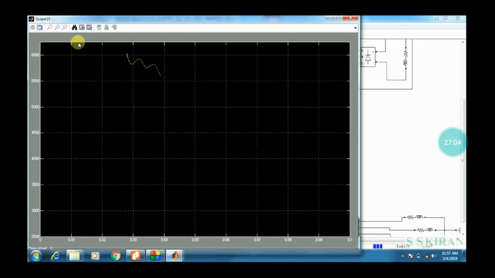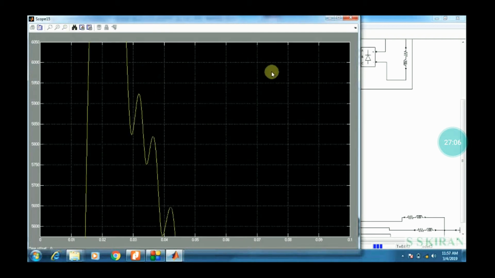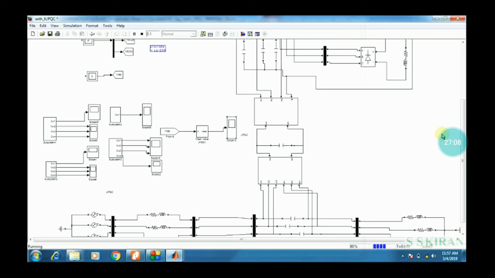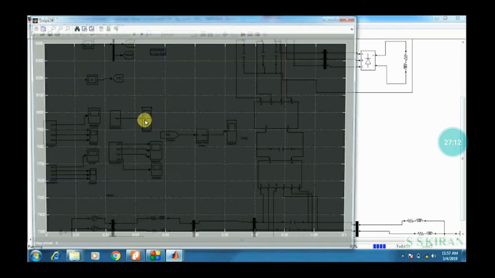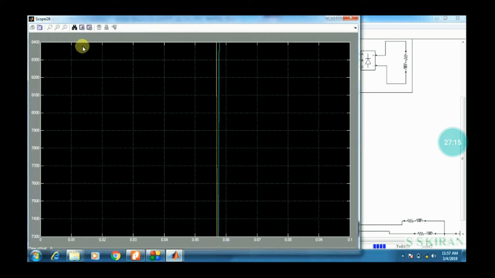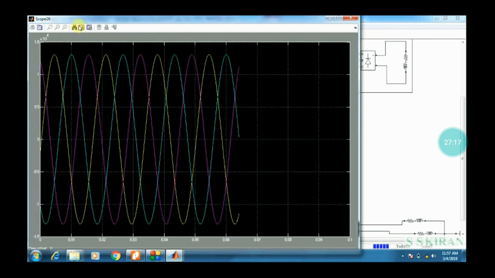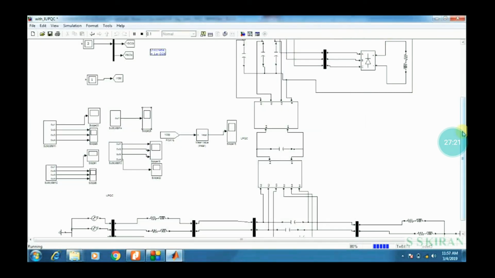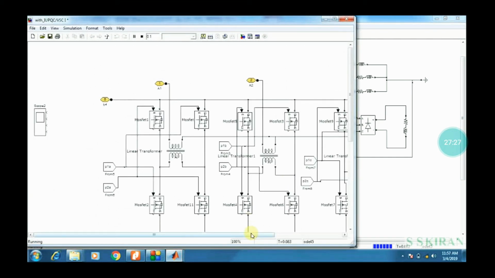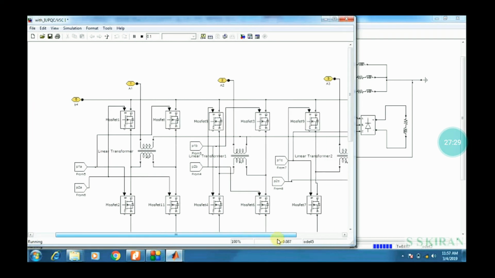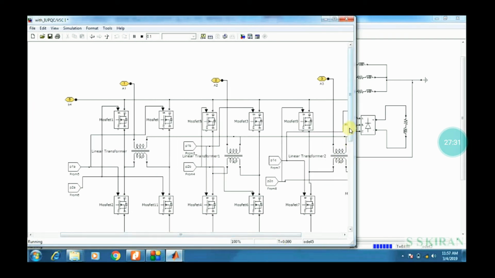By using UPQC in the base paper, some results are derived. See, so many scopes I have placed here. Why I have preferred this as a separate block is because by using UPQC we satisfy this compensation technique.